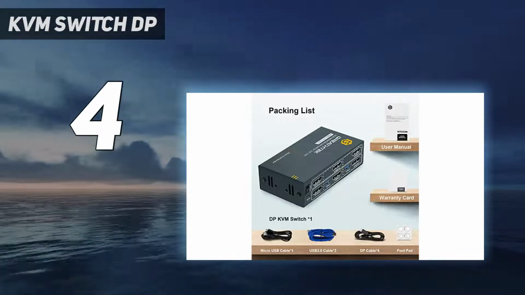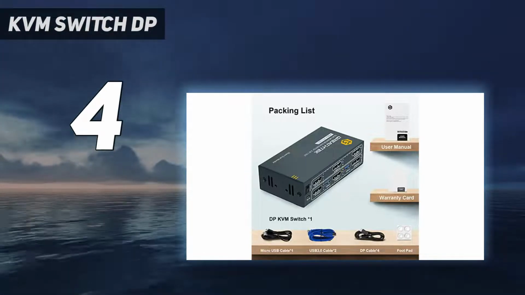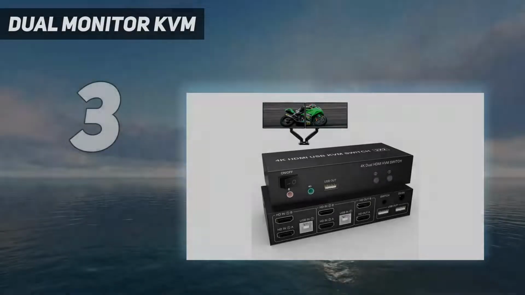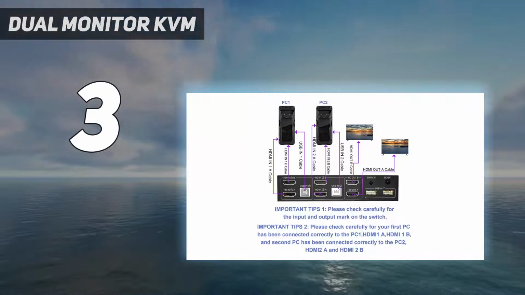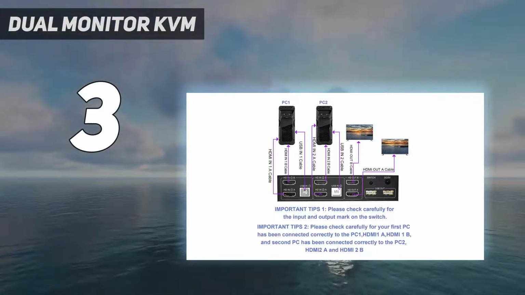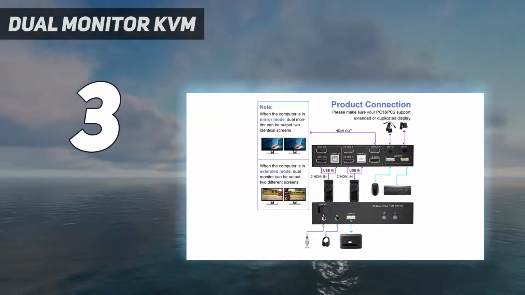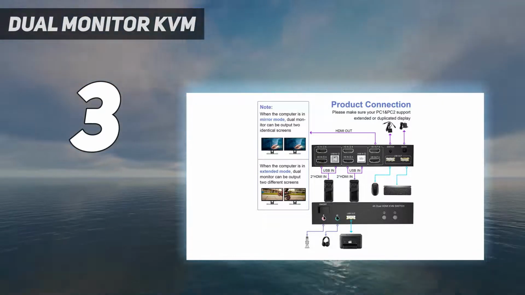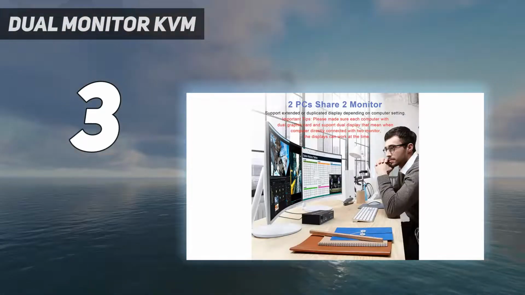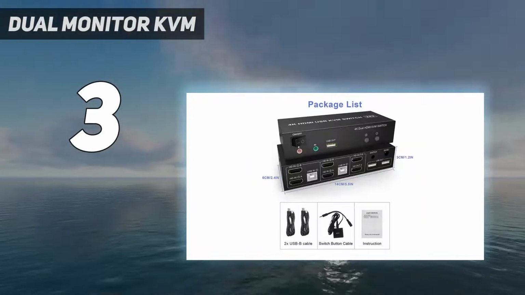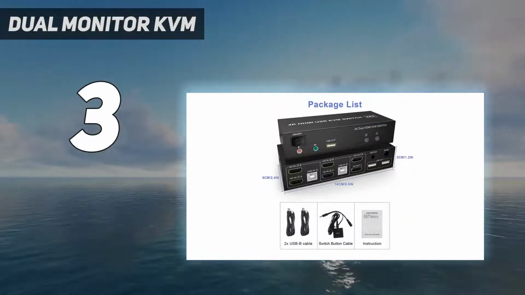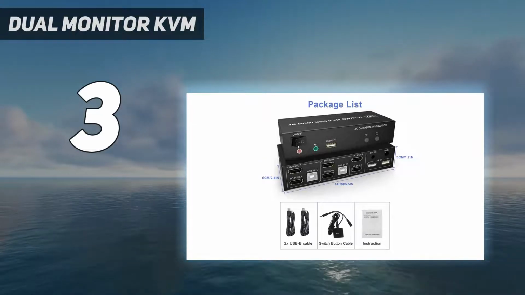Reminder, this device only supports key switch, not hotkey switch. At number 3. Dual Monitor KVM. UHD 4K at 60 Hz resolution dual monitor switch. This dual monitor HDMI switch supports high resolution, up to 3840*2160 at 60 Hz, and also supports 3D and 1080p at 60 Hz or other lower resolutions, downward compatible.